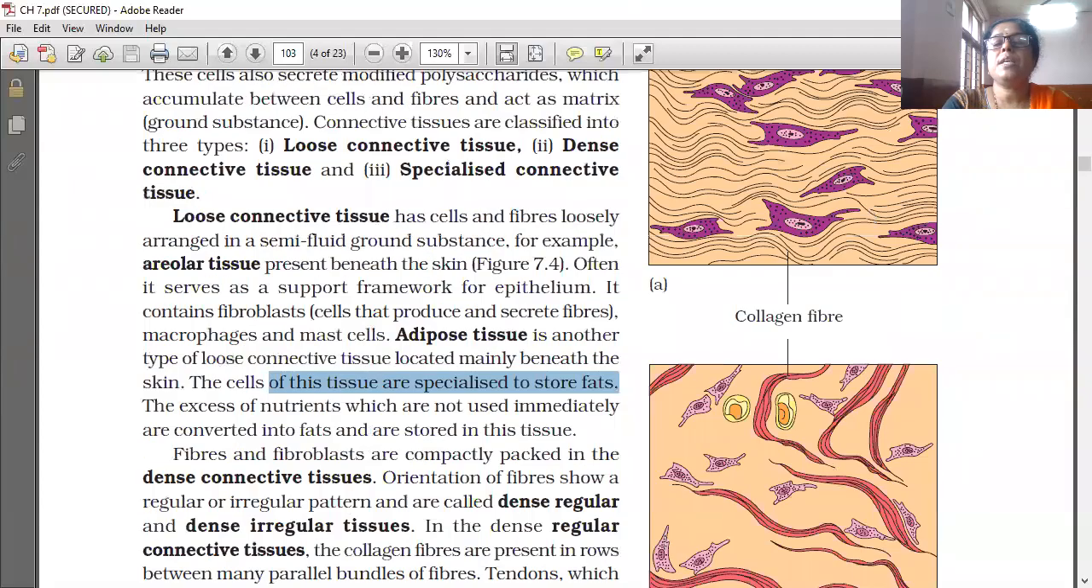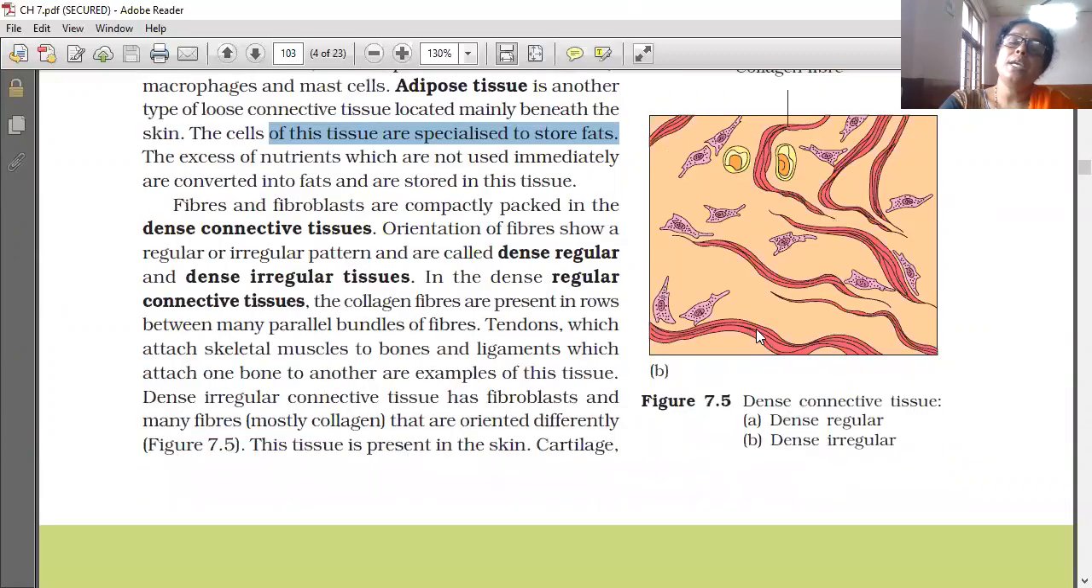The first one is dense regular only. These fibers and fibroblasts are arranged in order, that's why it is regular. Here they are not arranged in order, the cells are arranged not in order, so it is dense irregular.